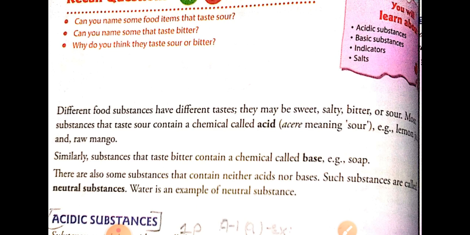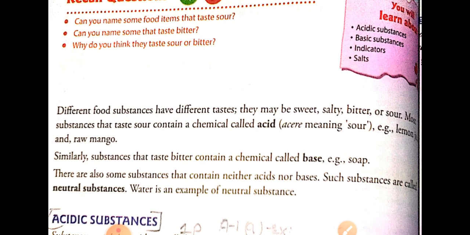Got this? And the substances which are salty in taste contain salt present in them. This was the reason why the substances have different types of taste.